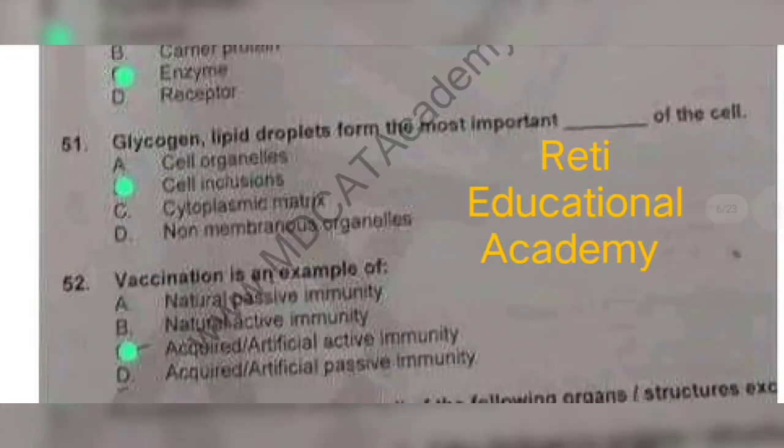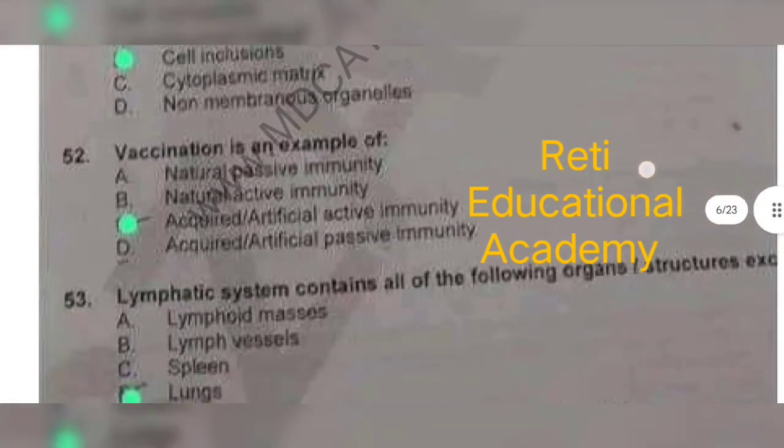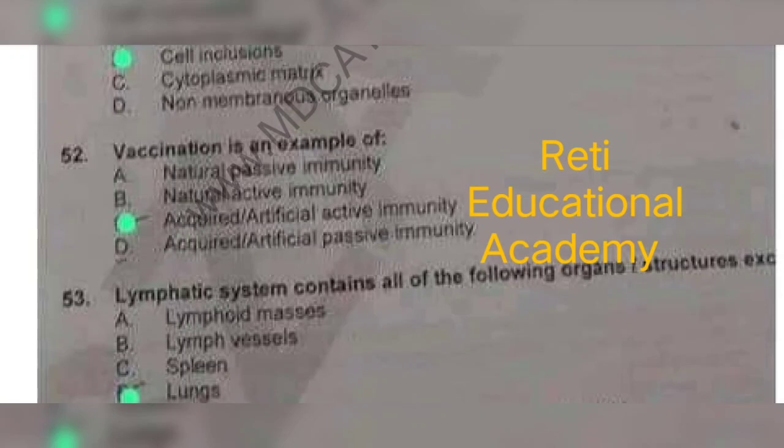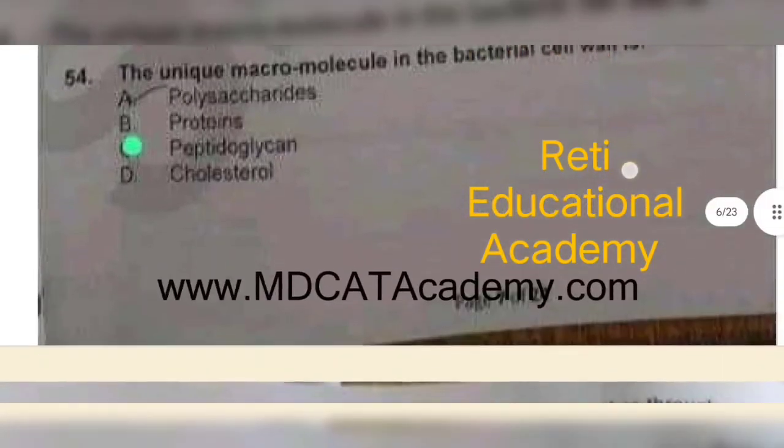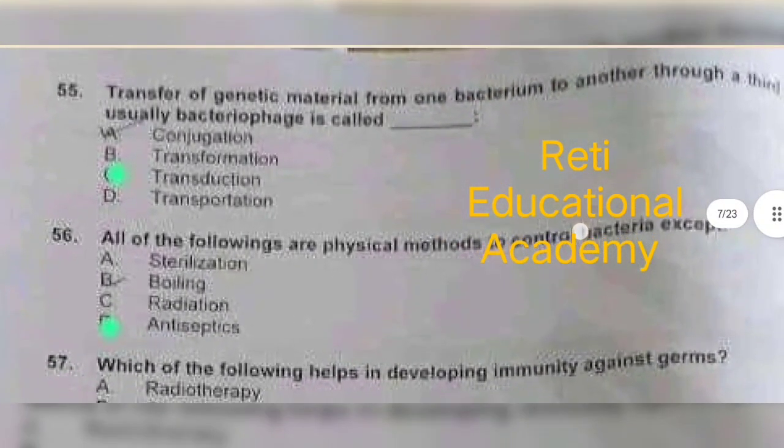Question number 52. Vaccination is an example of acquired artificial active immunity. Question number 53. Lymphatic system contains all of the following organs except lungs. Question number 54. The unique macromolecule in the bacterial cell wall is peptidoglycan. Question number 55.